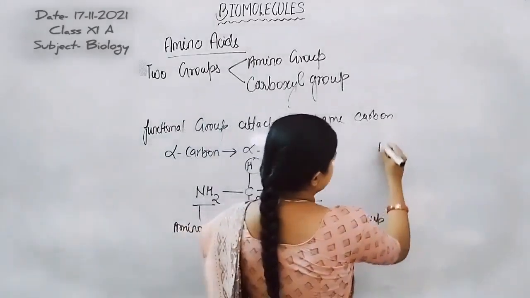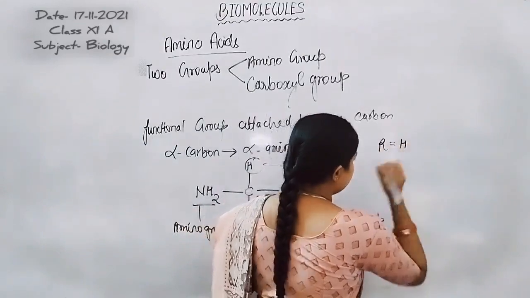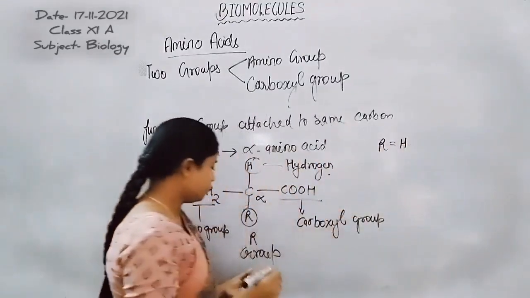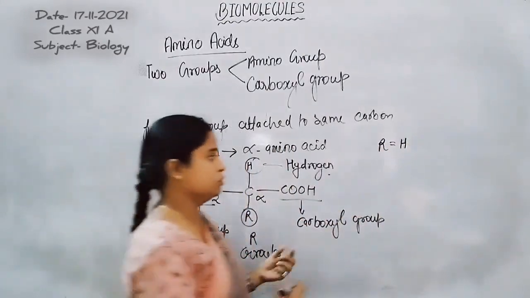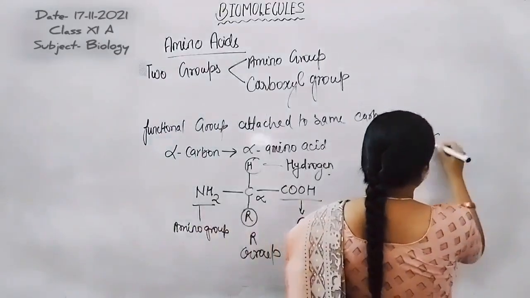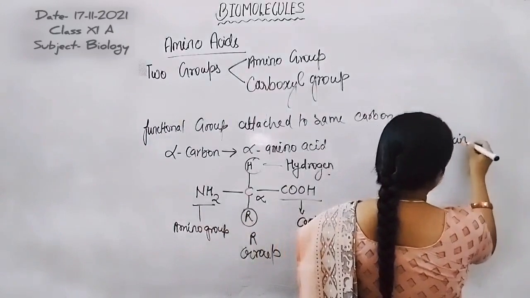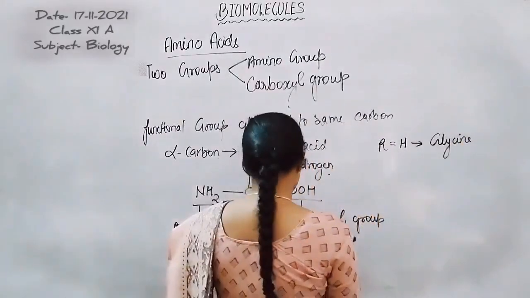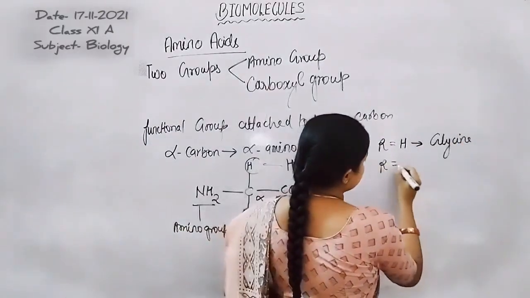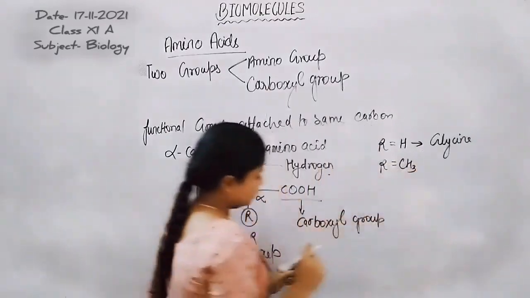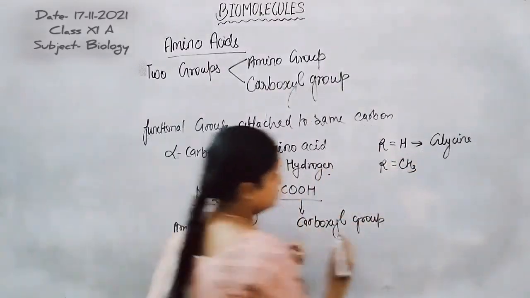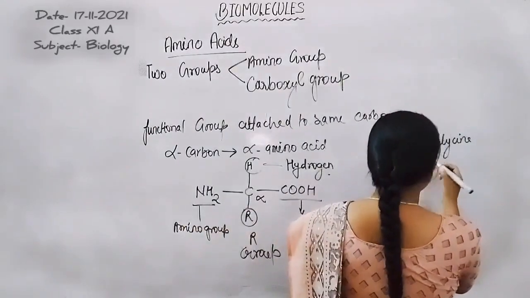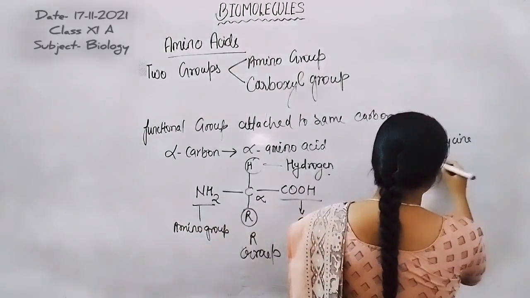Now, if R is equal to H, that means if H is bound in place of R, that type of amino acid is known as glycine. If R is CH3, that type of amino acid is alanine.